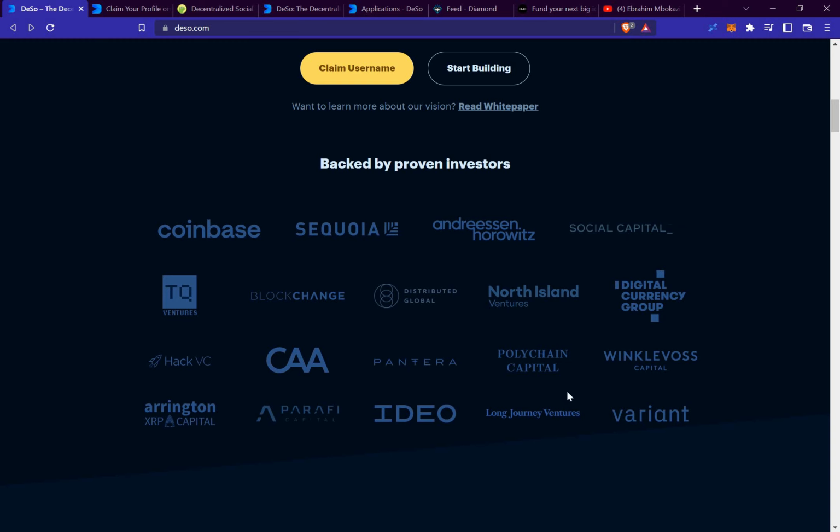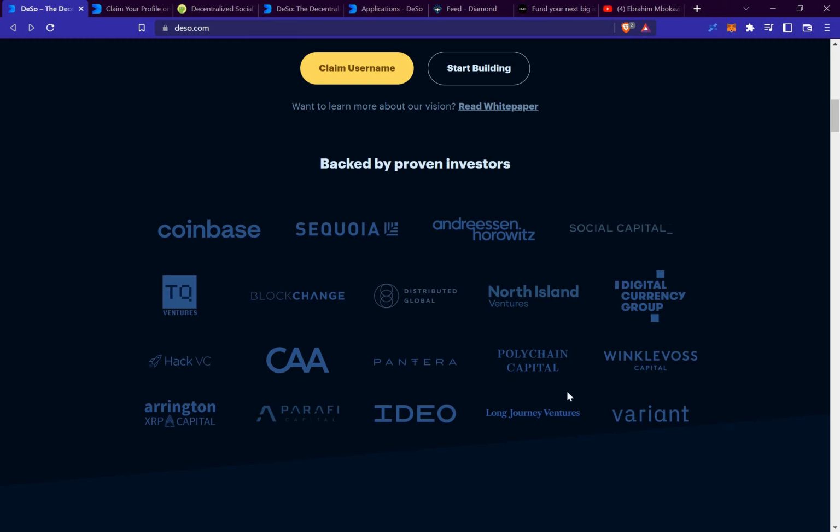Moving forward, if you also want to read up on some news about DESO, you can go ahead and do that. They also have some very good publicity. You can read up on what they're doing and how they're improving the whole DESO blockchain. I also recommend that you follow them on Twitter and join their Discord to be updated on anything that happens within the DESO blockchain.